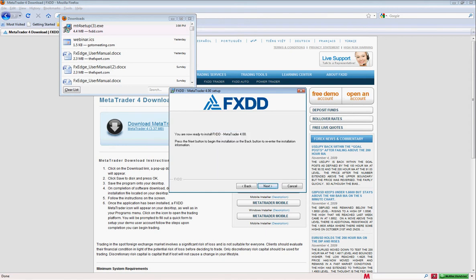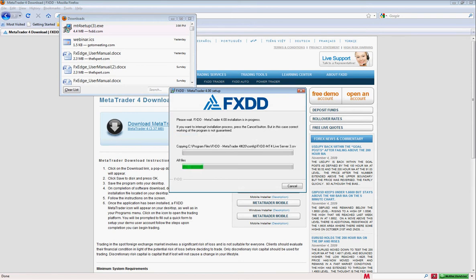Now you're ready to install FXDD MetaTrader 4.00. Now we're going to hit next again, and it's going to begin the installation process.